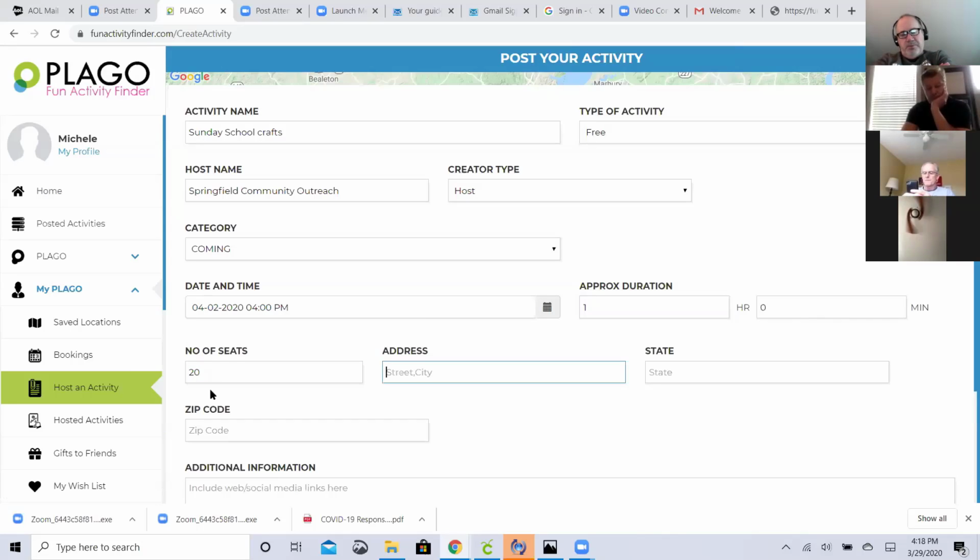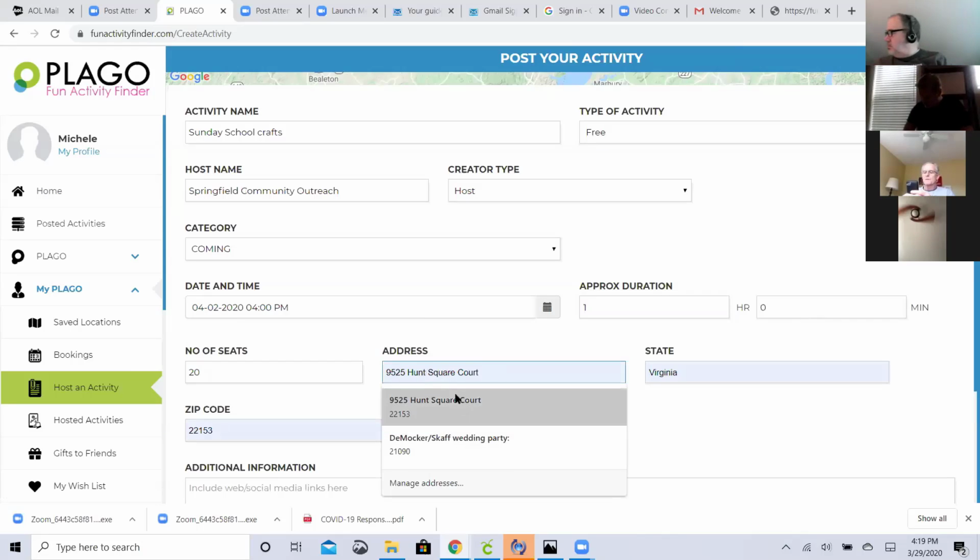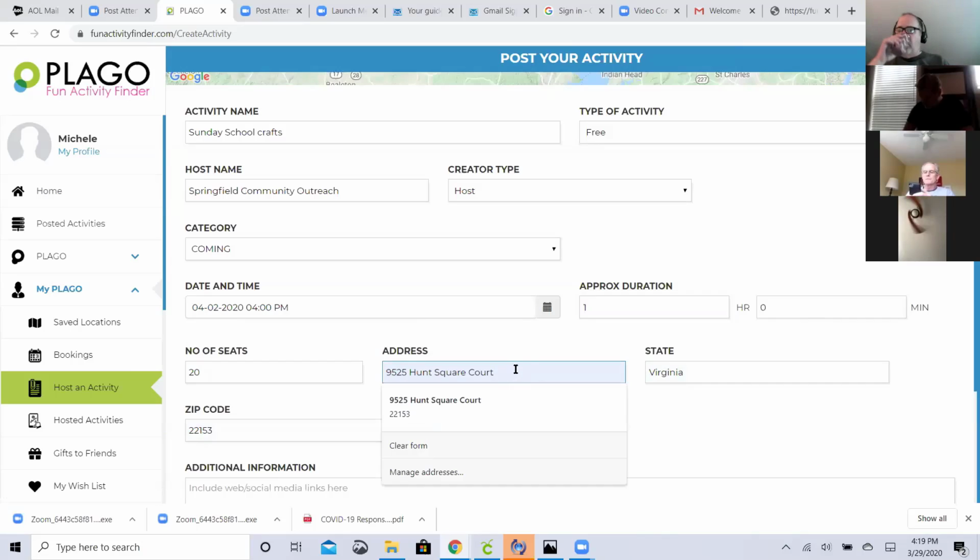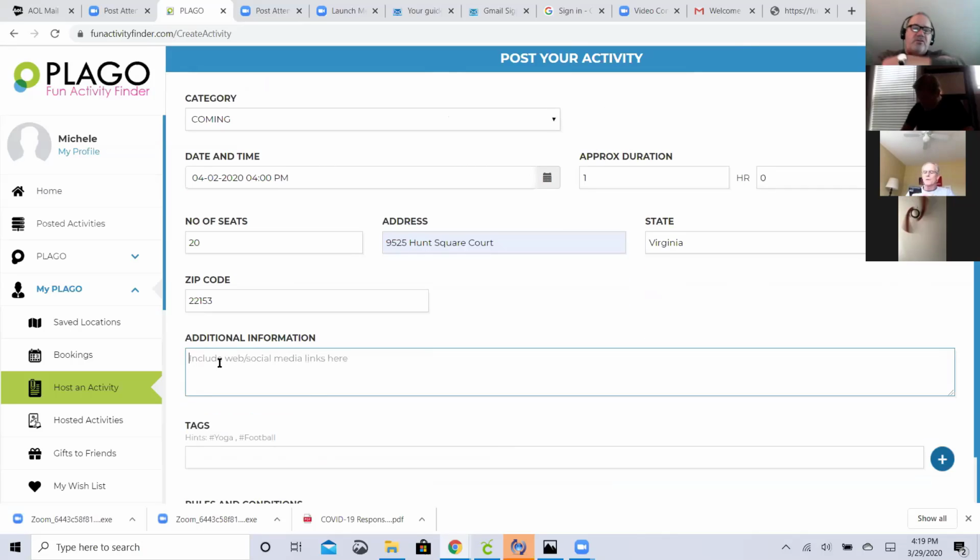Now you want to put your address in. A little tricky here: you want to put the whole address, including the city and the state. See, it automatically finds the state and zip code.